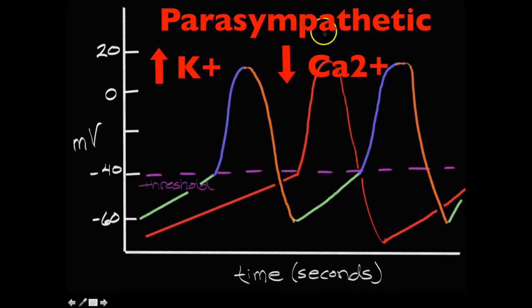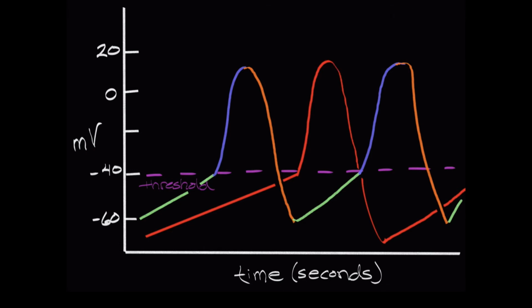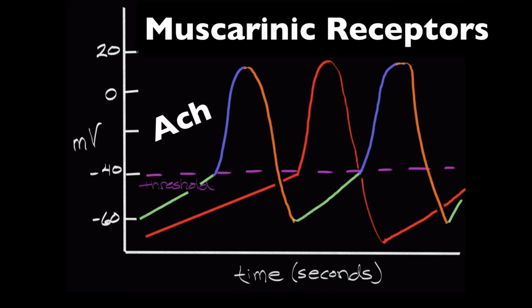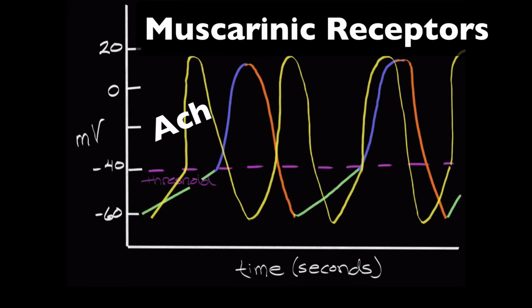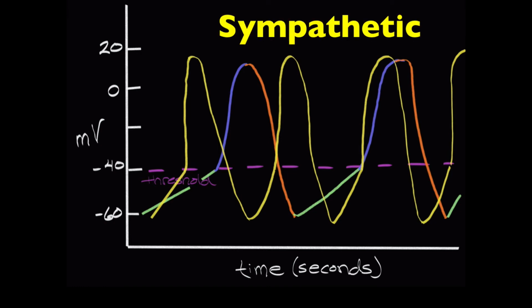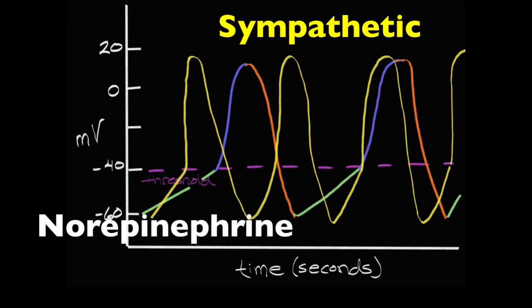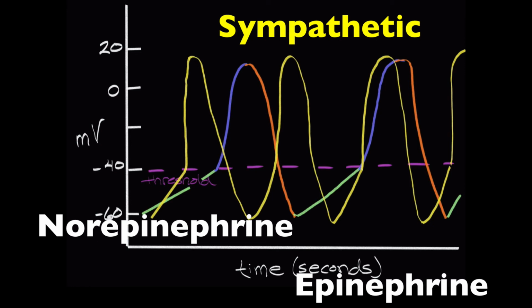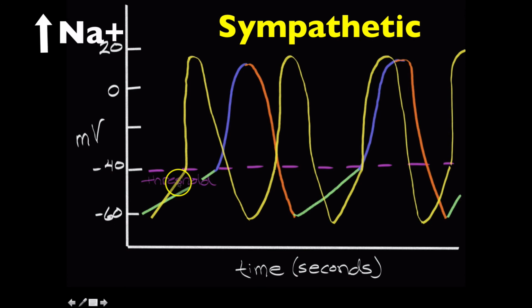Parasympathetic activity is going to decrease the rate of myocardial autorhythmic cells due to the release of acetylcholine binding to muscarinic receptors on autorhythmic cells. We can also get sympathetic activity influencing MACs, and that's the release of norepinephrine and epinephrine from the adrenal medulla. That is a neurotransmitter and hormone respectively, that are going to increase the rate of myocardial autorhythmic cells due to sympathetic activity. And this is a result of increased calcium permeability and increased sodium permeability.